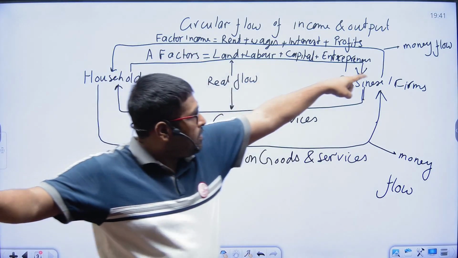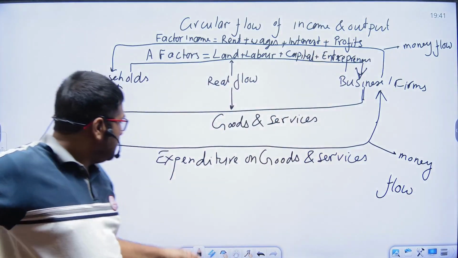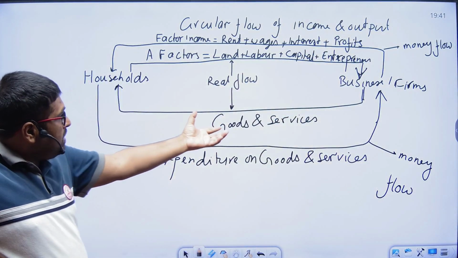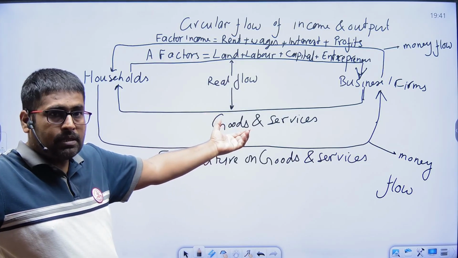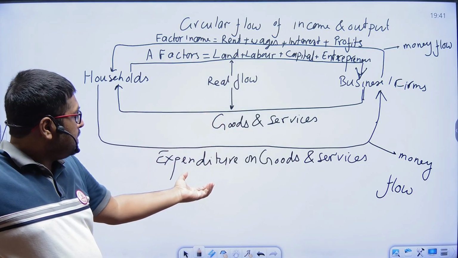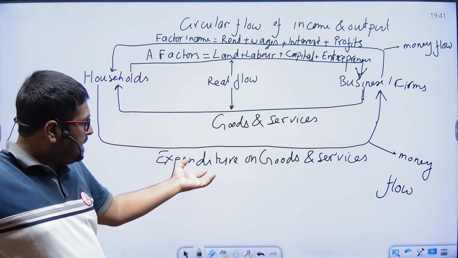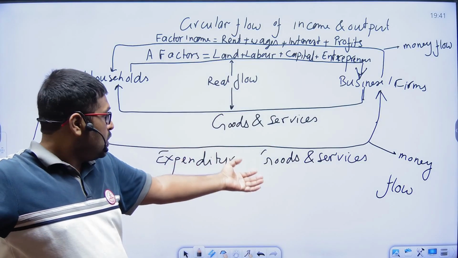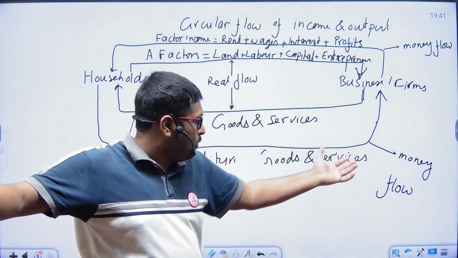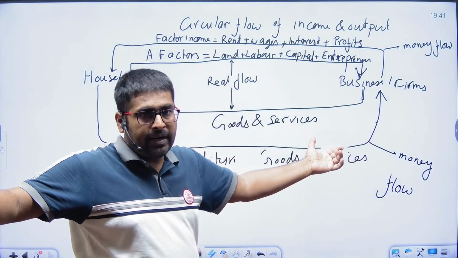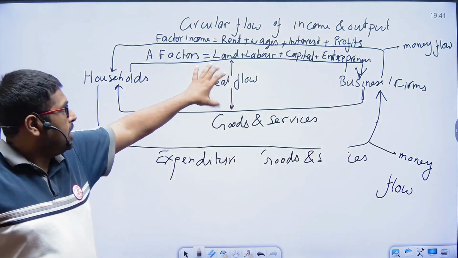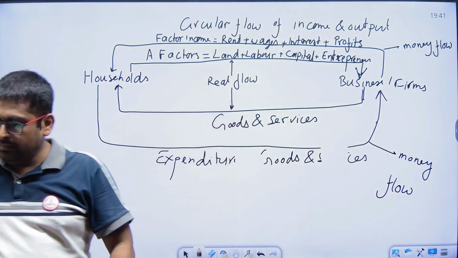So this is the money flow. And household, whenever they purchase these goods and services, are expending money on goods and services. So this will also be the money flow. This line will demarcate the money flow, and the other lines are the real flow.